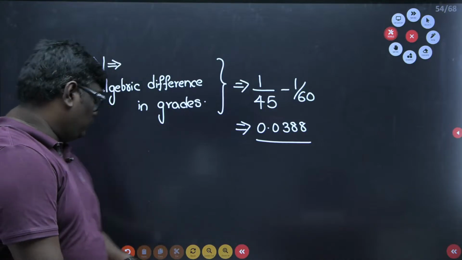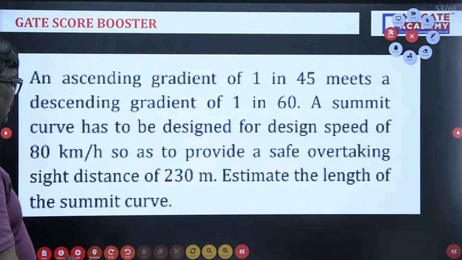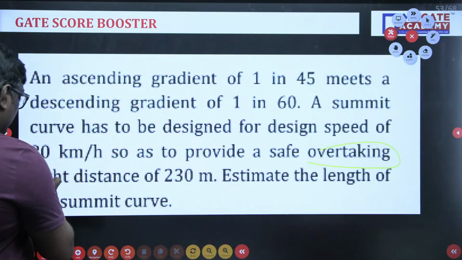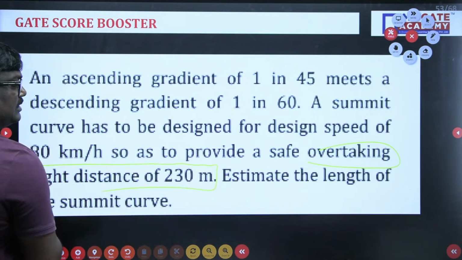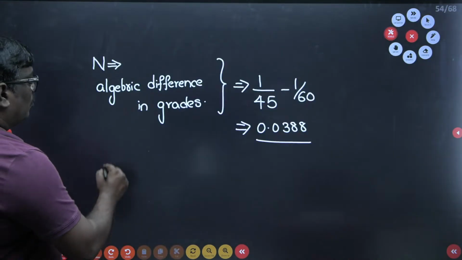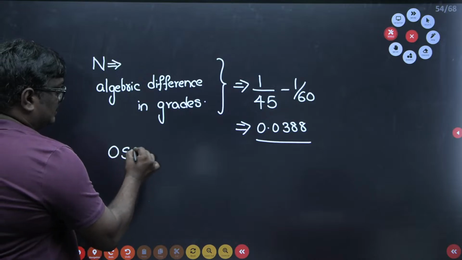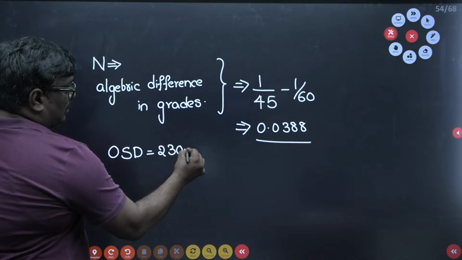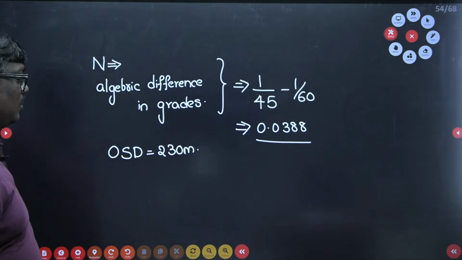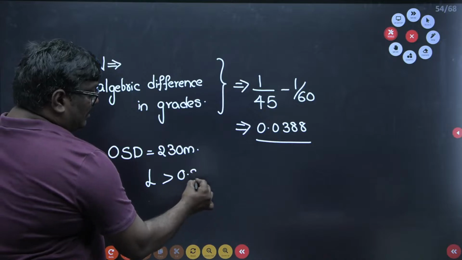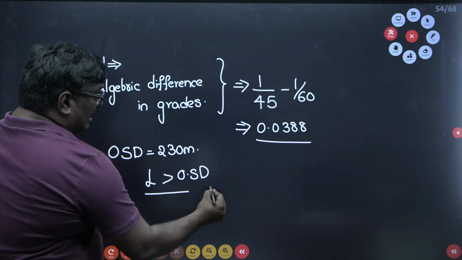Now, students, here they have given you the overtaking sight distance as 230 meter, and the velocity is given as well. Now, how do we consider L greater than OSD? I'll assume L is greater than OSD and calculate that.